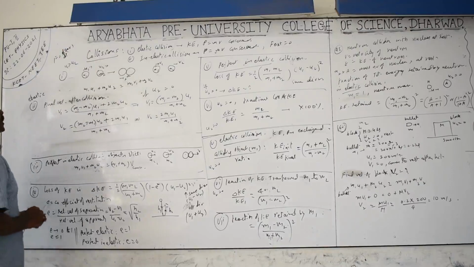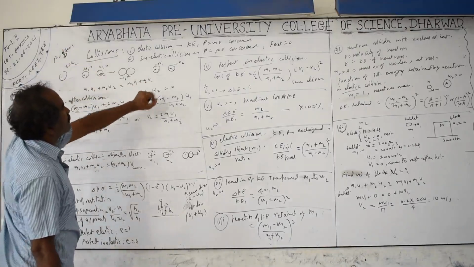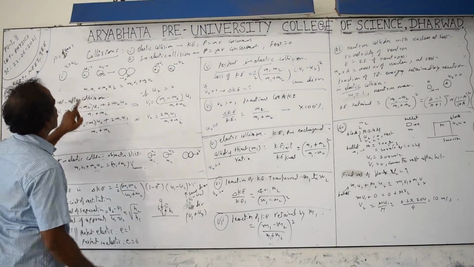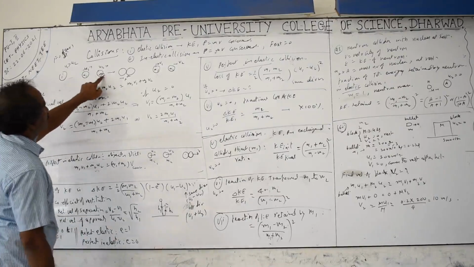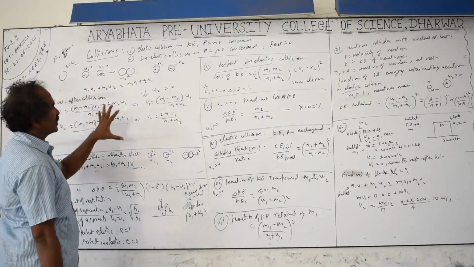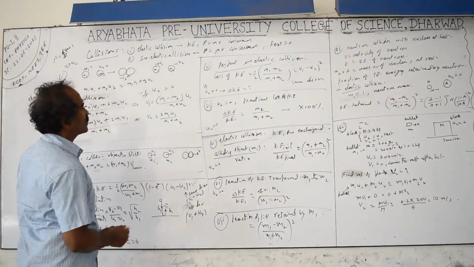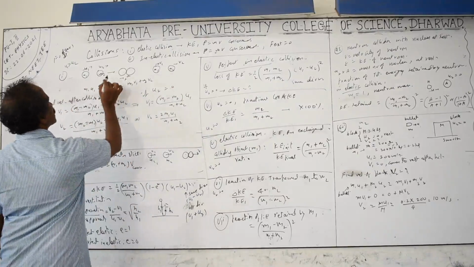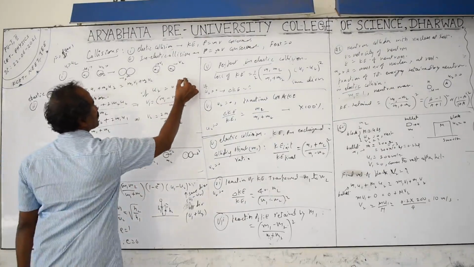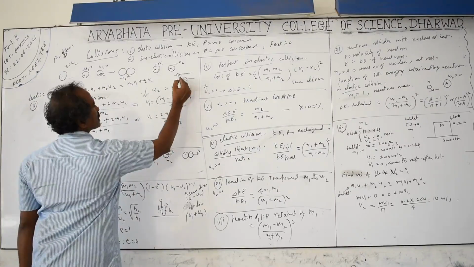For each of masses m1 and m2, the velocity changes, and after collision they move with velocities v1 and v2. v1 and v2 are the final velocities, and u1 and u2 are the initial velocities. Collision takes place only when u1 is greater than u2. If they move along a straight line path, it is called a one-dimensional collision. That is, they go along a straight line path before and after. A one-dimensional collision is a head-on collision, where center to center touching is called head-on collision. The distance between the centers is called the impact parameter.